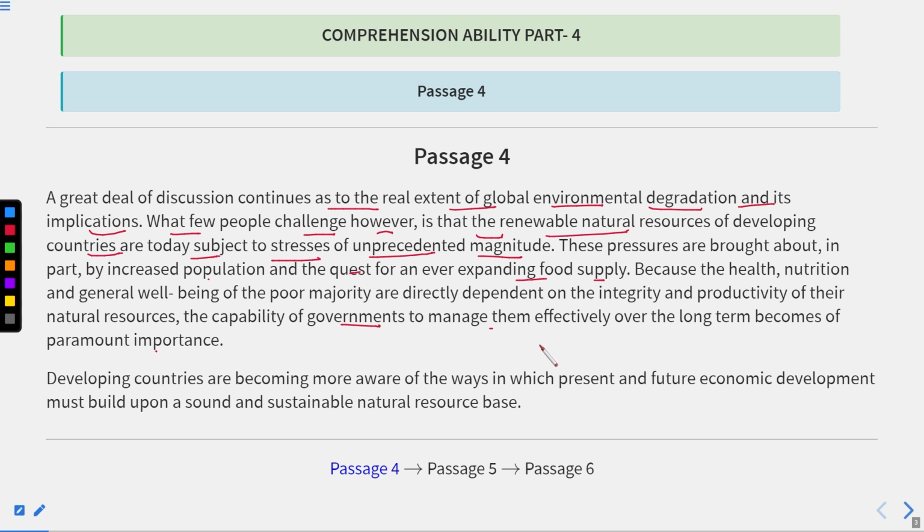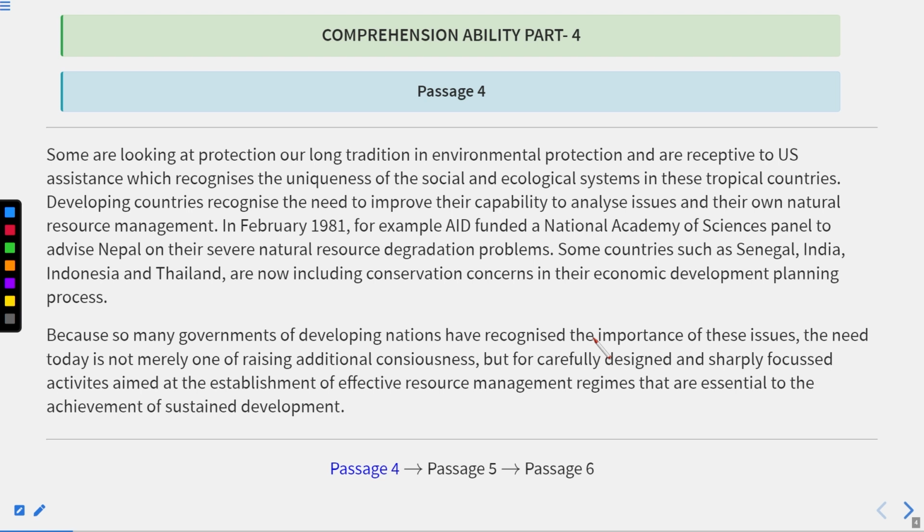It means it is very important for the government to look towards the requirement according to the population. Developing countries are becoming more aware of the ways in which present and future economic development must build upon a sound and sustainable natural resource base. But in the case of developing countries, some need to improve their capability to analyze issues and their natural resource management.